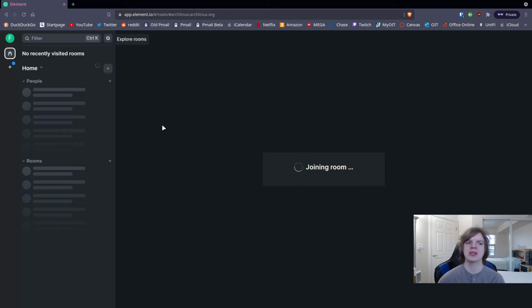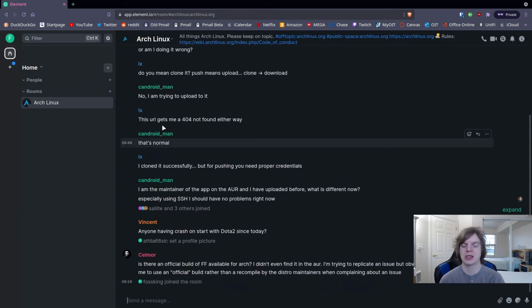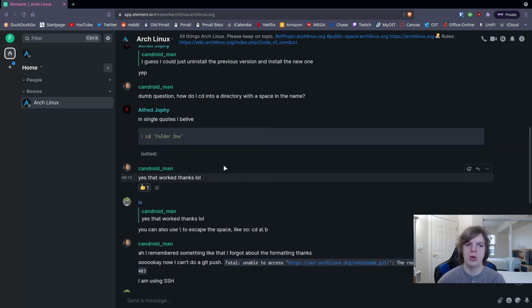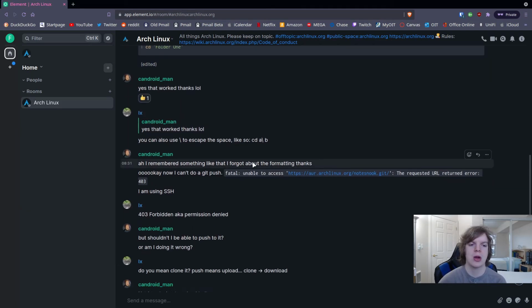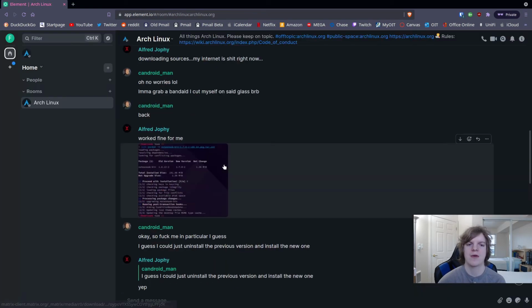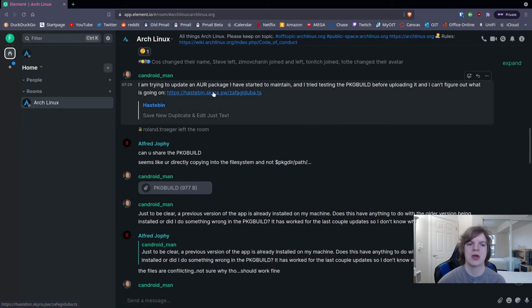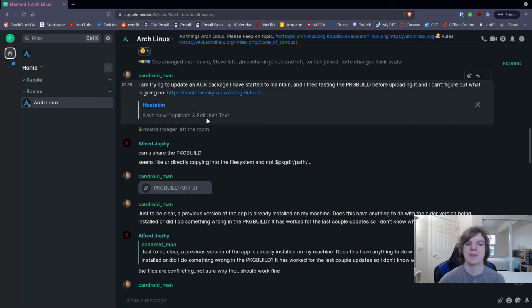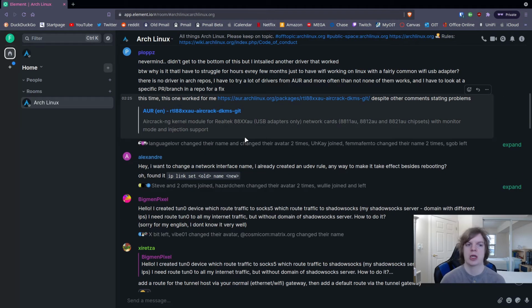And I noticed that it's a bit slower than Discord, so it does take a few seconds to load everything up. But once it gets loaded, it's pretty quick and easy to jump back in. So here we are in the Arch room. You can see we have a code block example here. We have some people asking things. Here's an image, so you can click on it and view it in full screen if you want. The various links that you can click onto, and it shows you kind of a preview of what the link is. So if this was like a scam and this was an actual hate speech website, whatever that is, it would show something else. So again, a nice little extra security feature.